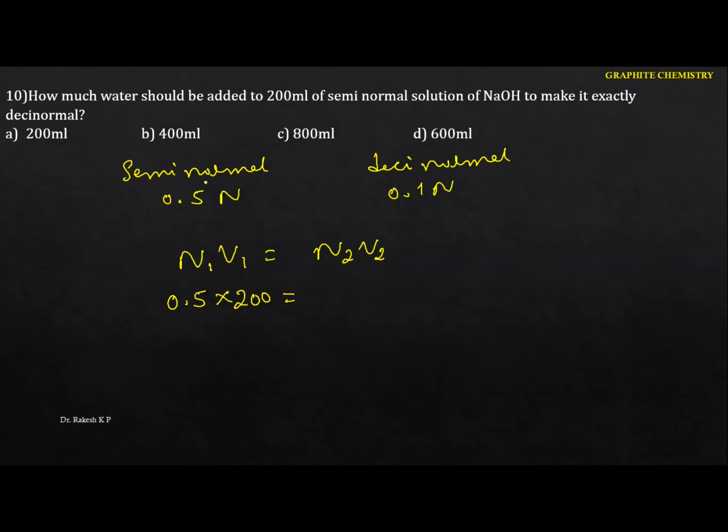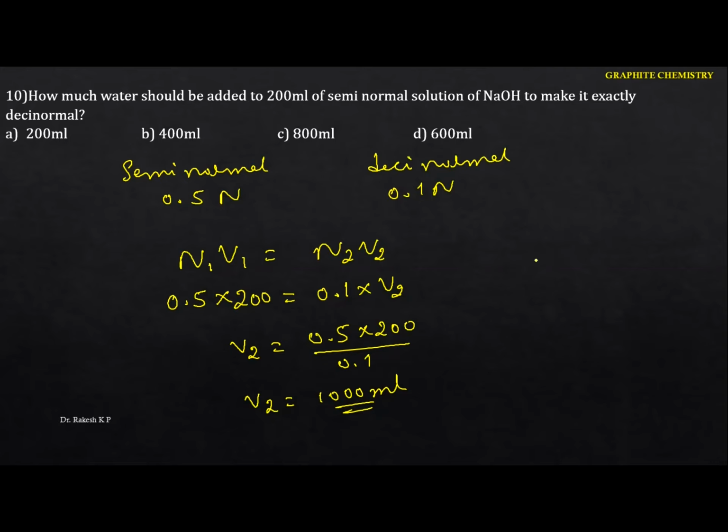Okay, we have to convert semi-normal into decinormal. That means deci is 0.1. We don't know what the total volume will be on adding the water. So V2 equals 0.5 into 200, divided by 0.1. Hence the V2 we are going to get is 1000 ml. All of you see this one here. This 1000 ml will be the total volume, but initially we have 200.